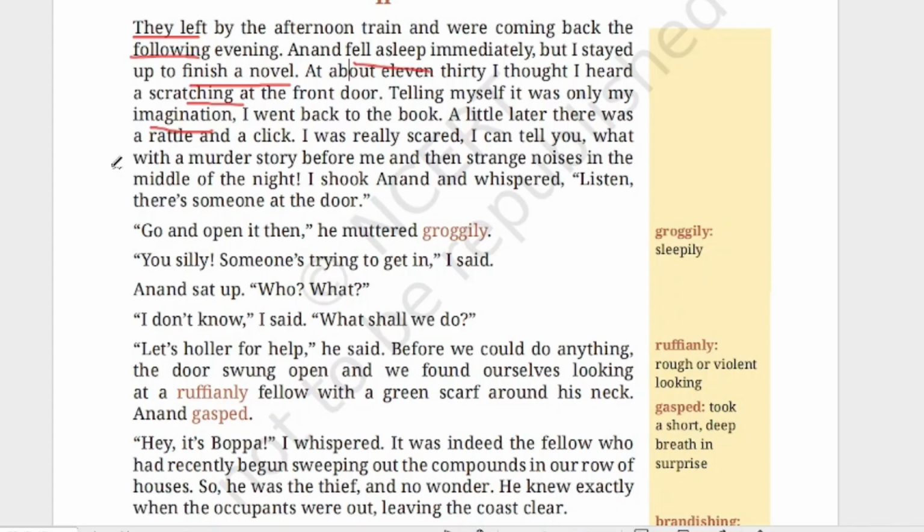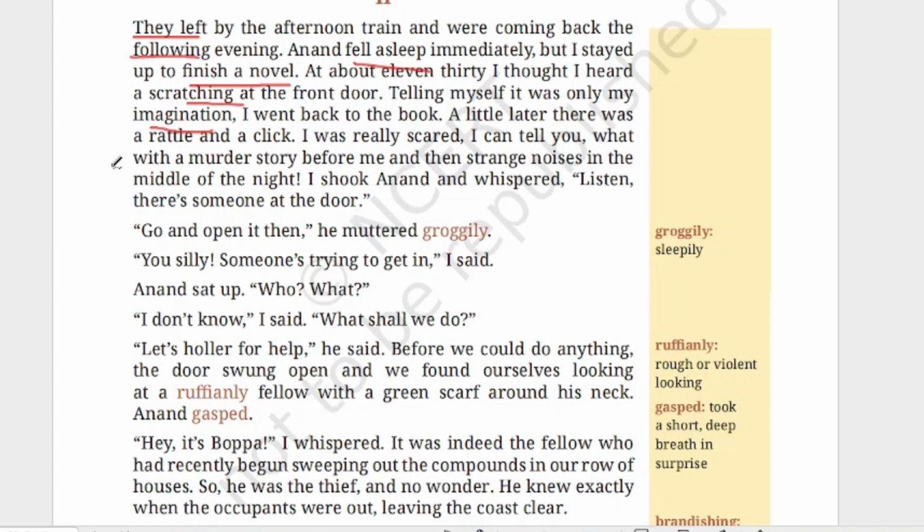A little later, there was a rattle and a click. I was really scared. Now, some small sounds were coming. Okay, so there was a small sound and there was a click sound. I was really scared. Scared means she was frightened. I can't tell you what, with a murder story before me and then strange noises in the middle of the night. I shook Anand and then whispered.